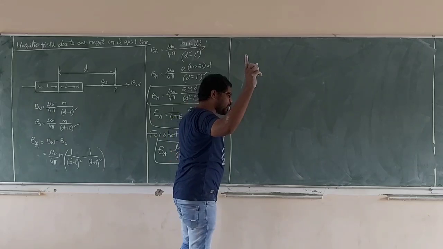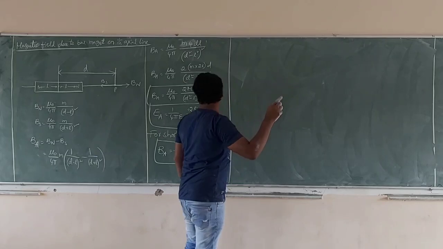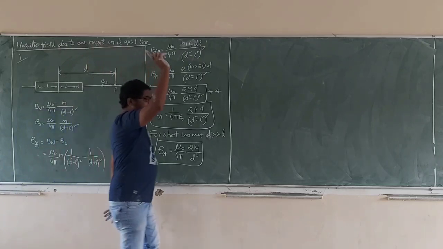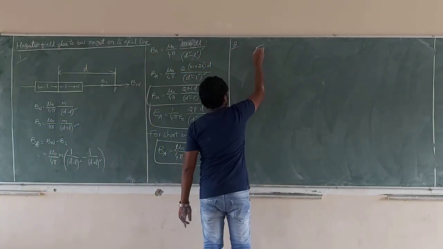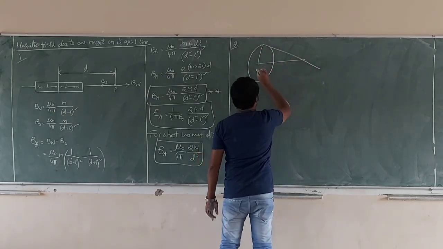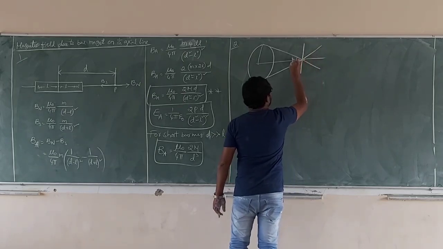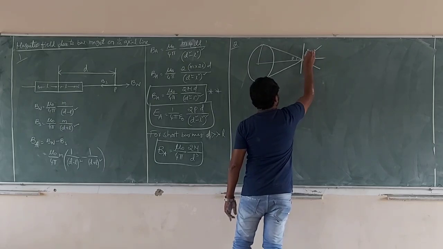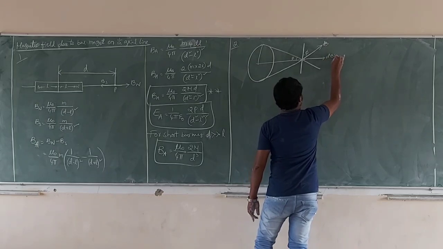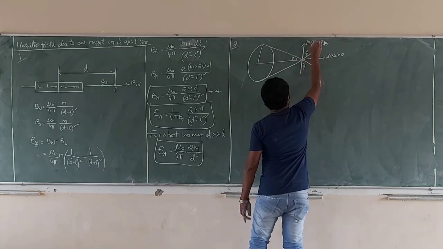when a current carrying loop acts as a magnetic moment, a bar magnet. See carefully, this is the first one. Already I told you in moving charges, I will remember the same concept. This is phi, this is also phi, this is the dB, this is dB sin phi, and this is dB cos phi.